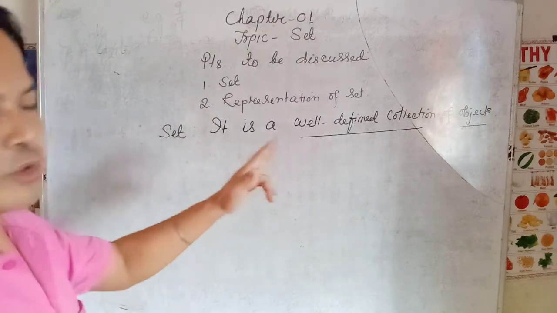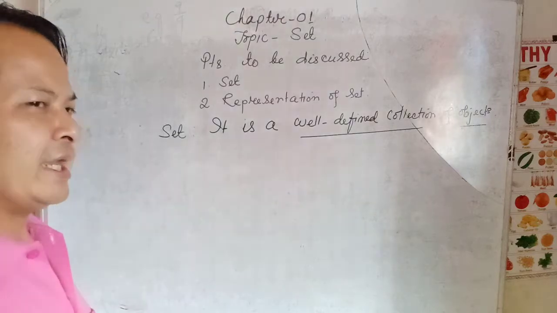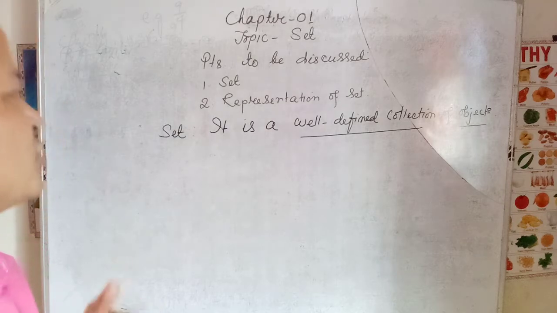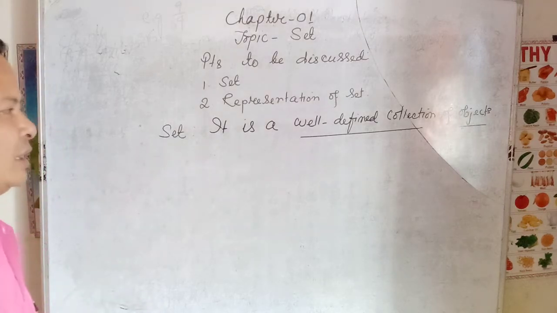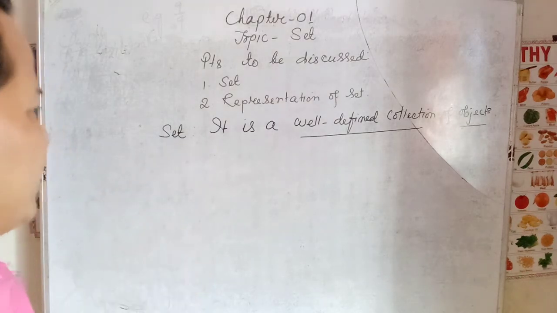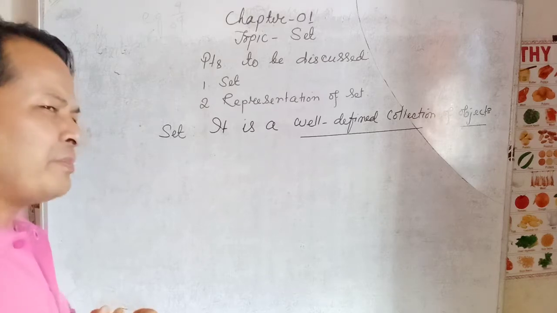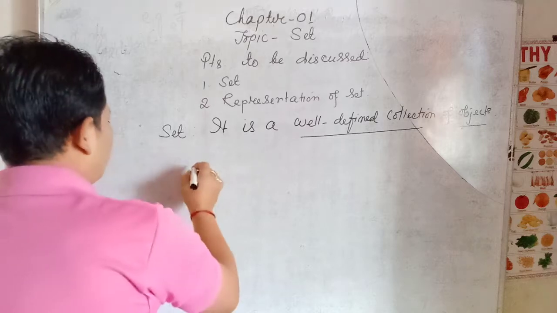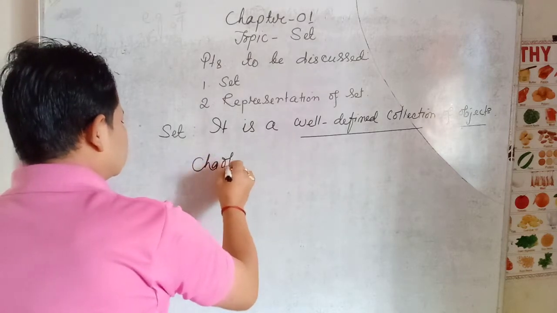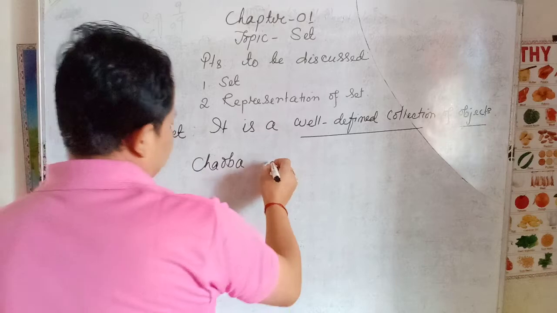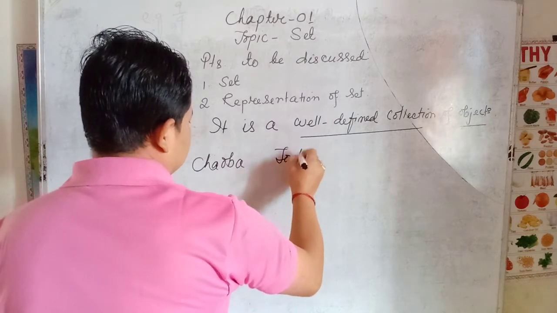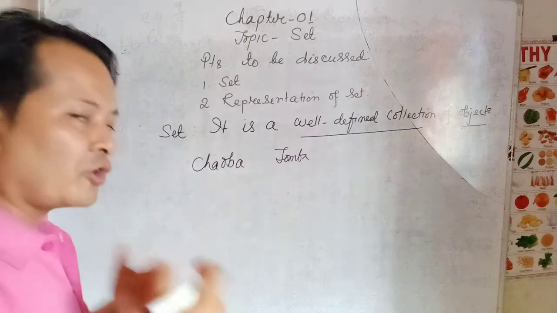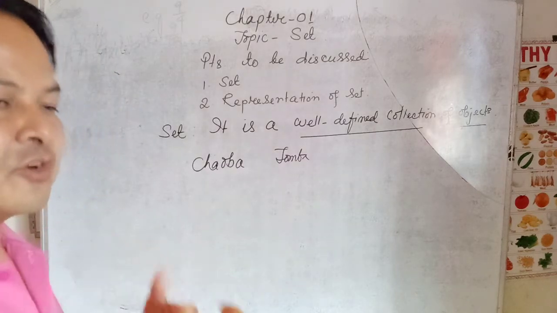To know this one, I have to pick up 2 examples. If I ask 2 persons, one is Chauba, another person is Tomba, about their favorite footballers of the world, 5 footballers of the world.